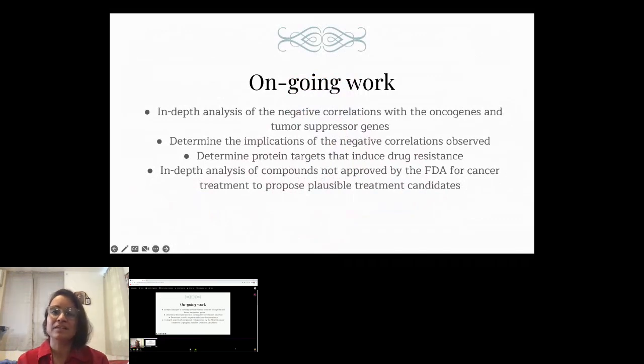So we're very lucky with the results that we got this summer, that we need to continue the in-depth analysis to corroborate these negative correlations, that they indeed point to drug resistance and multiple drug resistance. We need to continue to determine the implications of negative correlations observed, determine protein targets that induce drug resistance, because there's still a lot of unknowns in these cancers. And we also need to finish an in-depth analysis of compounds not approved by the FDA for cancer treatment to